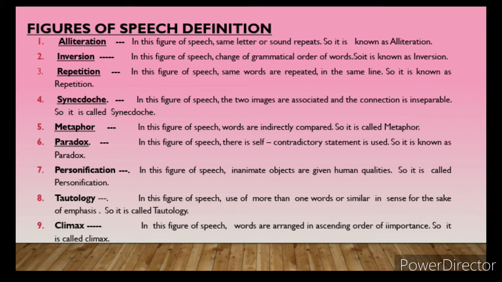In this figure of speech, more than one word, similar in meaning, is used. Why? For the sake of emphasis, to give more attention to the statement, or to bring more clarity to the poem, the poet uses two words having the same meaning, so we call it tautology. So out of 8 figures of speech, we had done at least 5 or 6 in the classroom. Only 2, synecdoche and paradox, are new. While doing it, it is well understood by ourselves.